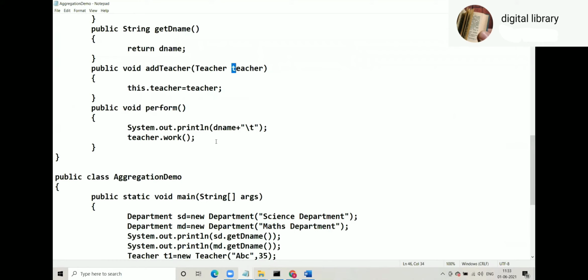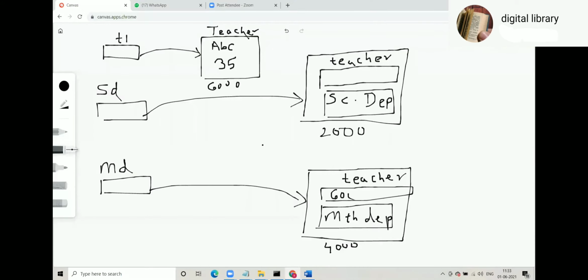That means this teacher's address will go in this reference of the maths department. So this reference teacher refers to this object.